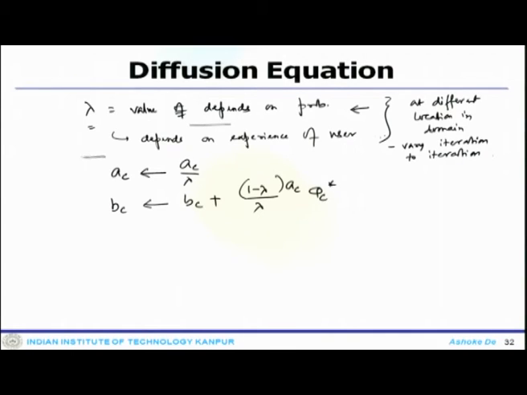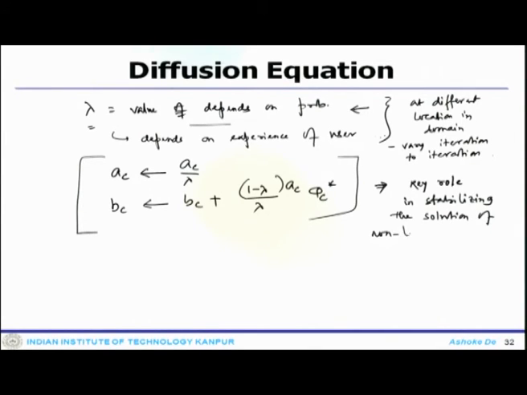Now, this particular method of under relaxation plays a key and important role in stabilizing the solution of non-linear problems. So, what we see here is that different kinds of lambda can be used,